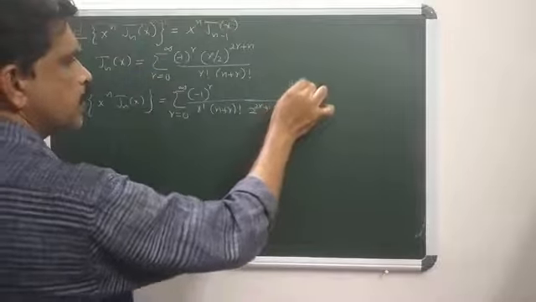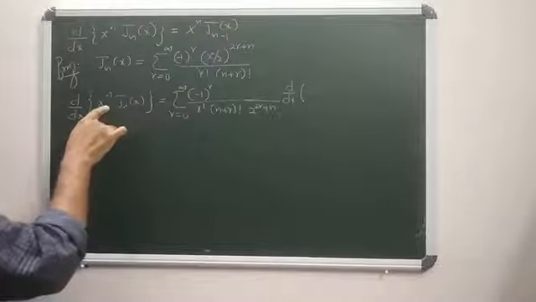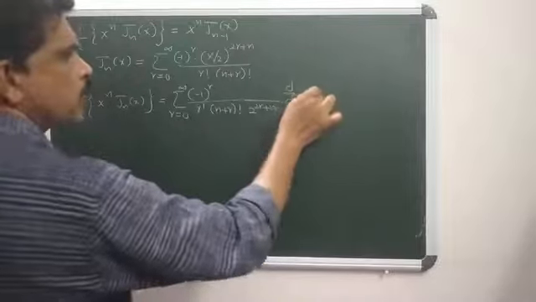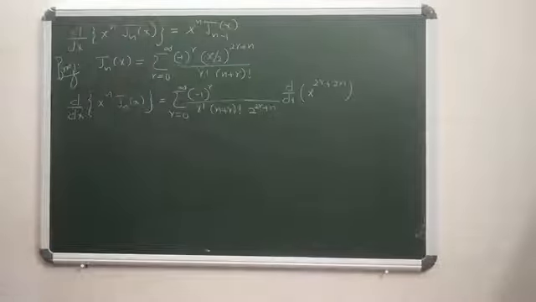It is d by dx of, there is x power 2r plus n into x power n. So it is x power 2r plus 2n. d by dx of x to the power 2r plus 2n.